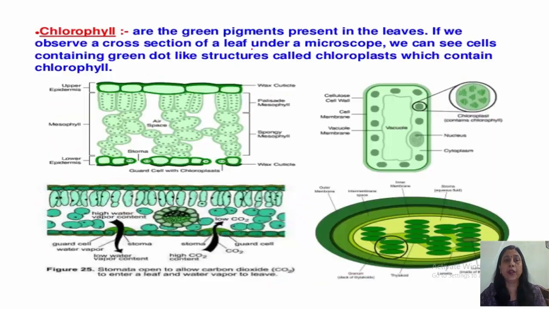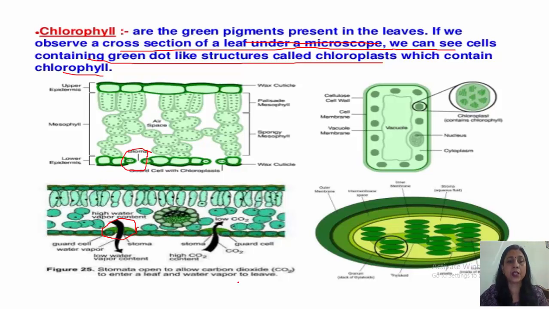Now, chlorophyll are the green pigments present in the leaves. If you observe a cross section of a leaf under a microscope, we can see cells containing green dot-like structures called chloroplasts, which contain chlorophyll. You can see this is a section of a leaf, and these are the stomatal pores, which allow gaseous exchange, that is, carbon dioxide to enter the leaf and water vapor to leave the leaf, and the oxygen also leaves the leaf.